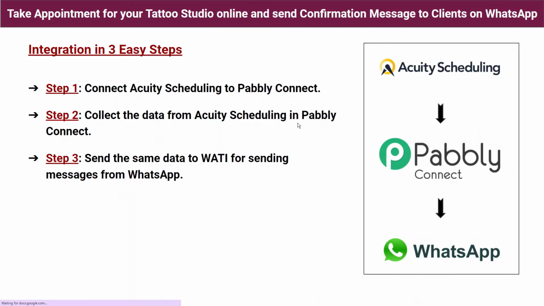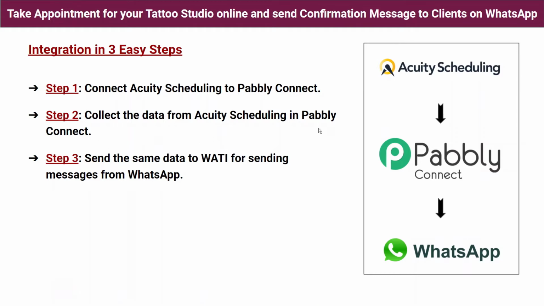Okay guys, so these are the steps which I followed to create the workflow between Acuity Scheduling and WhatsApp. So here the first step is connect Acuity Scheduling to Pabbly Connect. First we need to log in to Pabbly Connect and then connect Acuity Scheduling with Pabbly Connect. Very simple. The second step is collect the same data from Acuity Scheduling in Pabbly Connect.